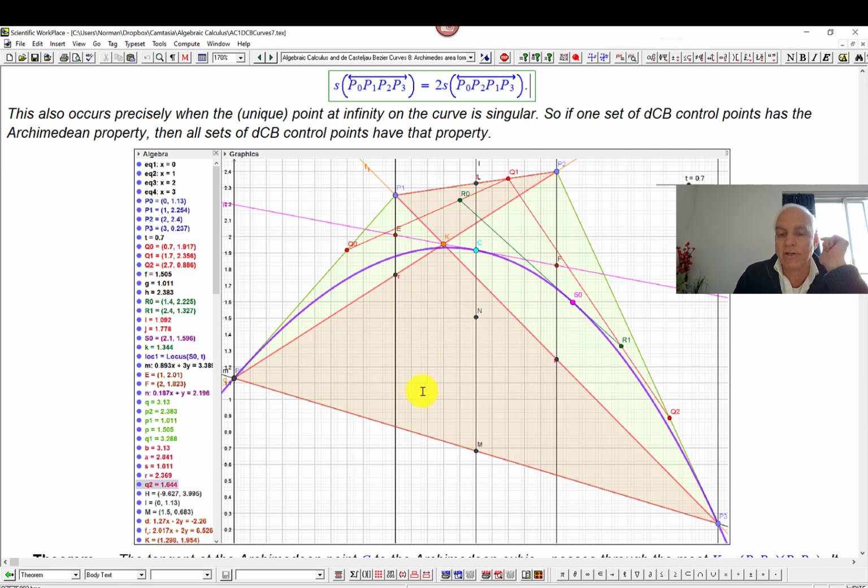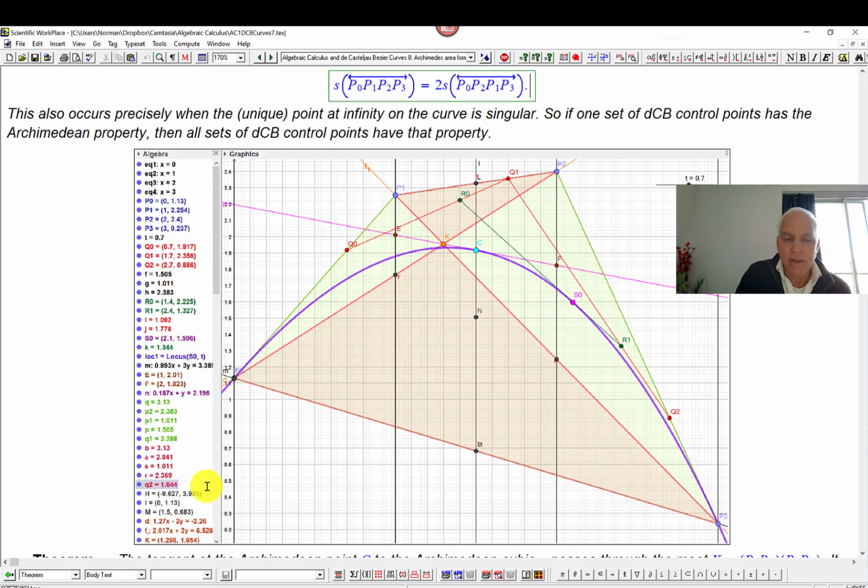This one here with an orientation this way, and this one here with an orientation in the opposite direction. Because as we walk along the boundary here that I'm talking about, we're going around this triangle in this direction, but we're going around this triangle in this direction. And in the algebraic calculus, area is almost always a signed area. So the orientation is crucial. Otherwise, you don't have the proper additivity and things don't fit together properly. So when we're talking about the signed area of this polygon here, we have to take the signed area of this thing here and essentially subtract the signed area if we were going in the same direction.